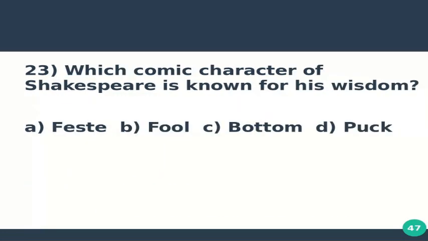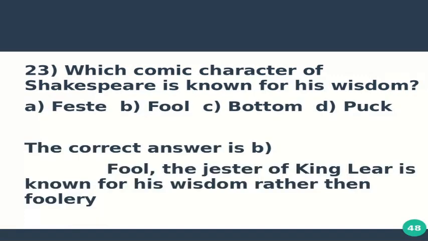Question number 23 is, which comic character of Shakespeare is known for his wisdom? Option A, Feste, option B, Fool, option C, Bottom, and option D, Puck. The correct answer is B. Fool. The jester of King Lear is known for his wisdom rather than his foolery.